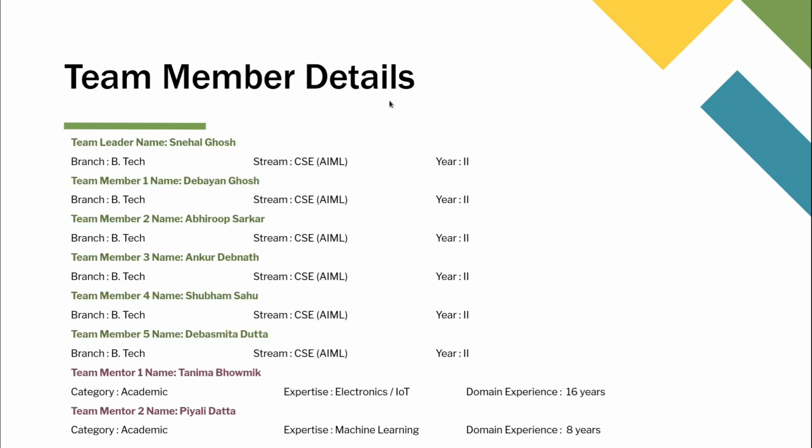This is the team member details. Our team leader is Snehal Ghosh. Our team member 1 is Devan Ghosh, team member 2 Abhirup Sarkar, team member 3 Ankur Debnath, team member 4 Shubham Shahu, team member 5 Devashmita Datta. Our 2 mentors are Tuhima Bhaumik and Piyali Datta.